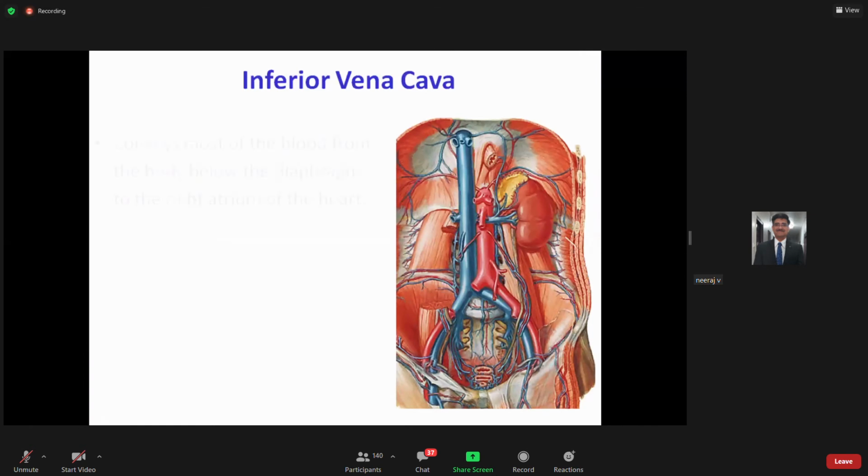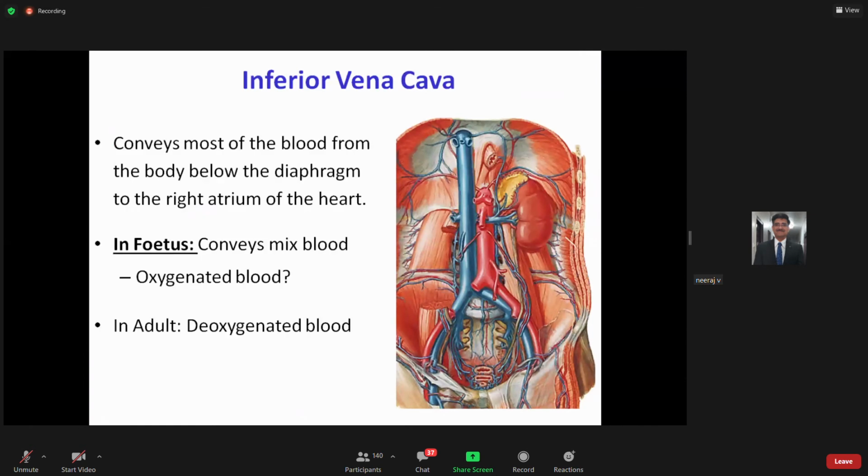Now let us see very brief about the inferior vena cava. So basically inferior vena cava conveys most of the blood from the body below the diaphragm. Superior vena cava is for the upper part of your body, right? And of course these are basically going towards the right side of your atrium. So right atrium mein ja raha hai, right? In fetus this conveys the mixed blood.